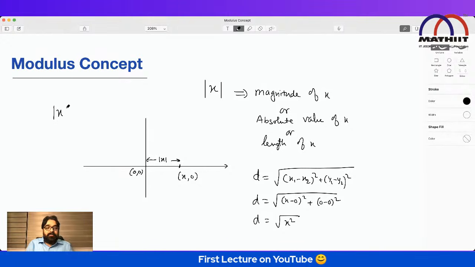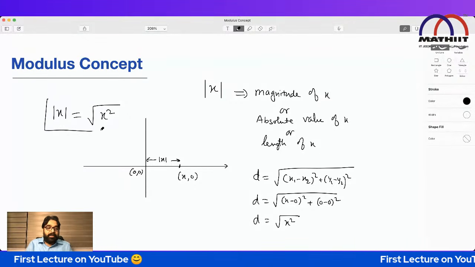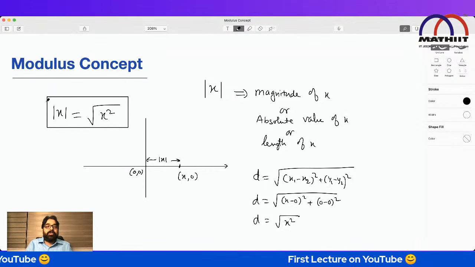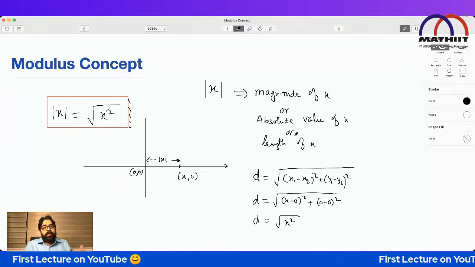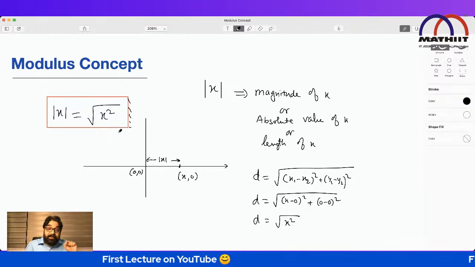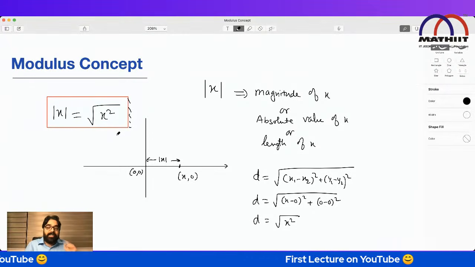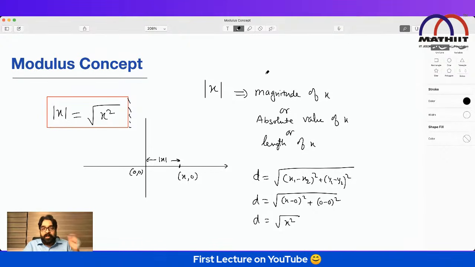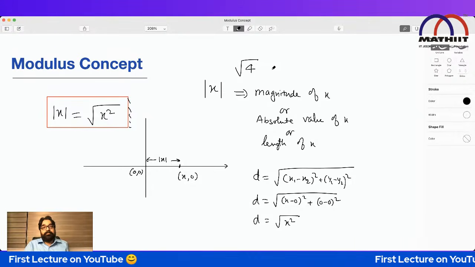So mod x, the fundamental rule: mod x is the root of x square. This is the first point which you should keep in mind. If anybody asks what is mod x, of course the definition is magnitude, but what is the value of mod x? We'll say root of x square. That is the reason a root quantity is never negative. Root is always positive. That's why in your thumbnail, one question was asked: what is the value of root 4?